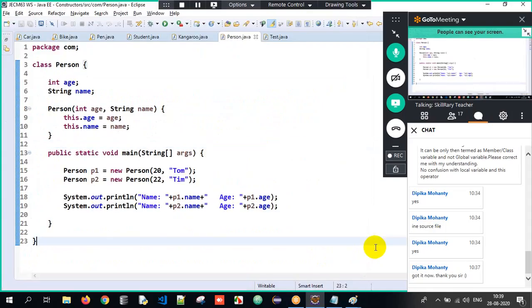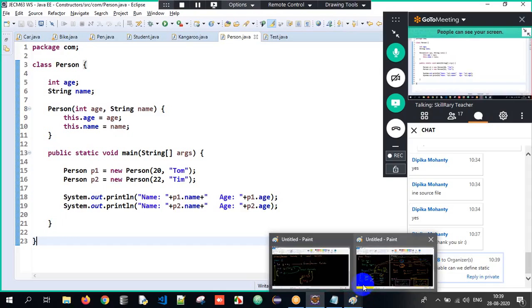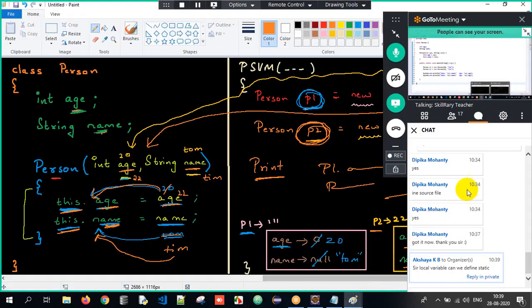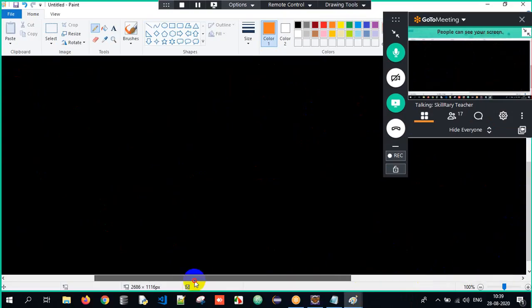So these are the few things which we need to understand. I will be talking about one more example in the next session. What is it? I'll tell you later. We are almost done with constructors, guys; we are done with most of the things with respect to constructors here. Does anyone have any confusion here? Now there's one confusion: sir, can we have a local variable as static, sir?